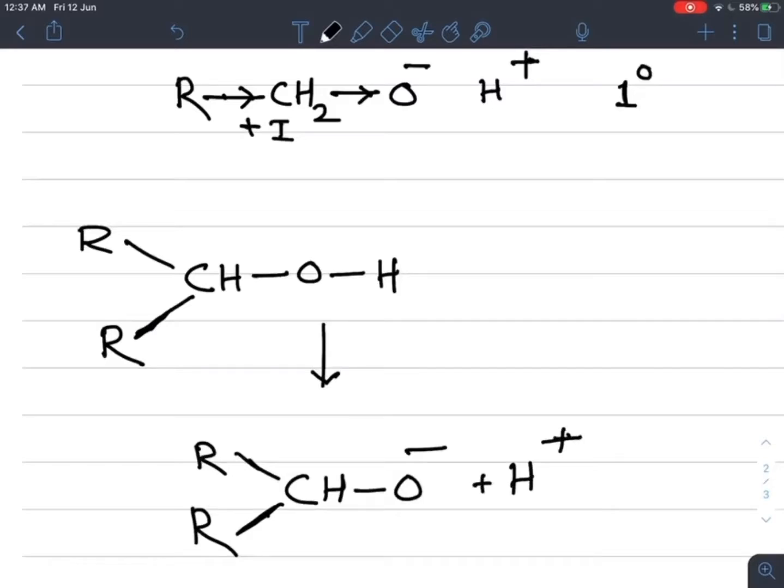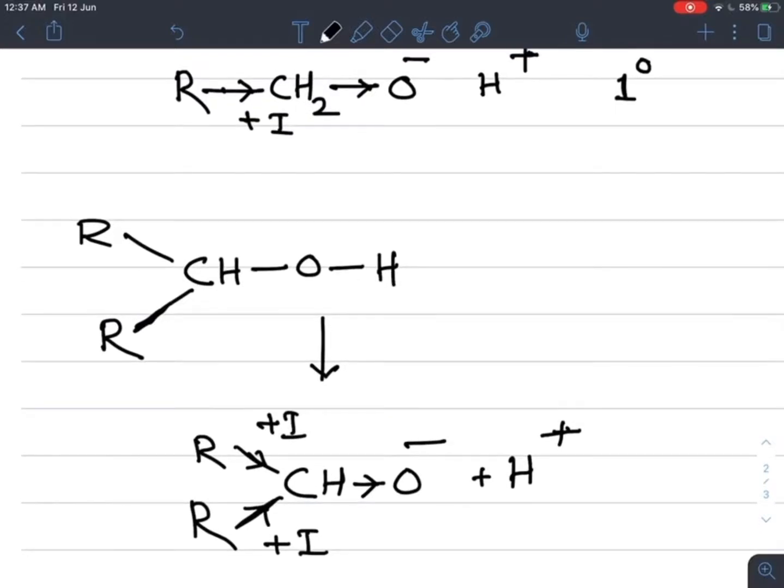Now these two alkyl groups again show the positive inductive effect, which is increased compared to the primary alcohol, and due to this increase the electron density on this oxygen increases again as compared to primary alcohol.